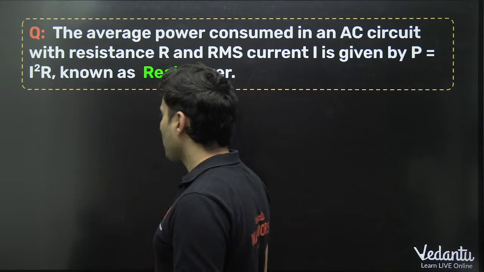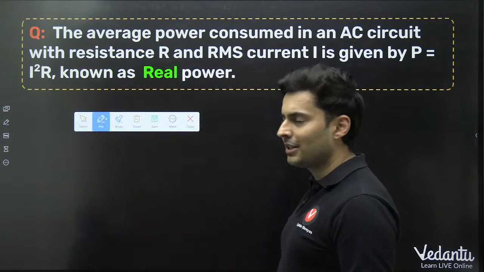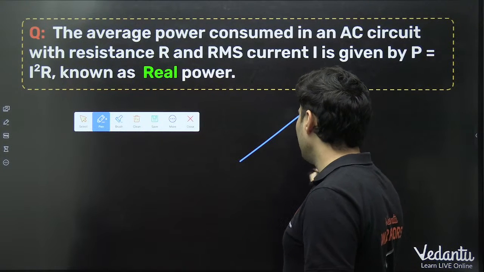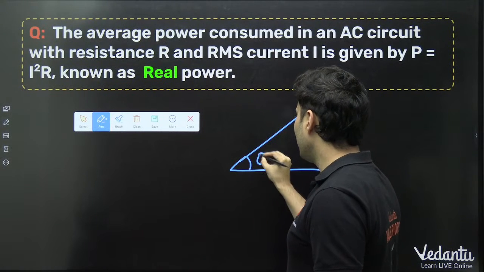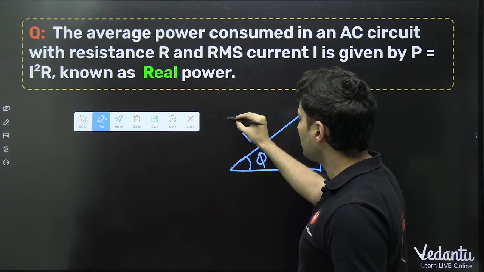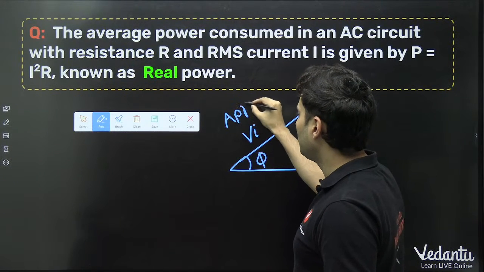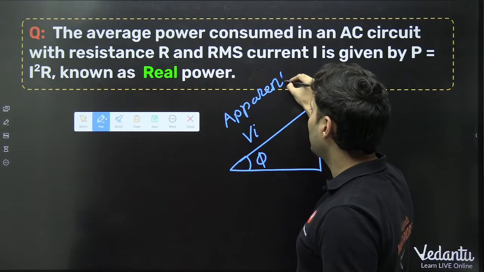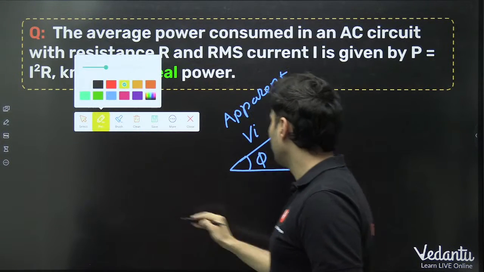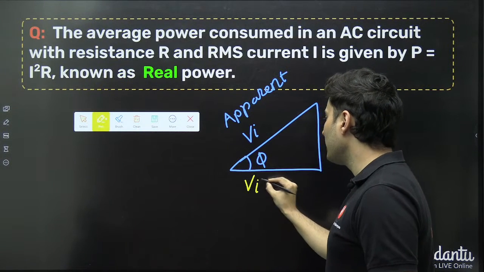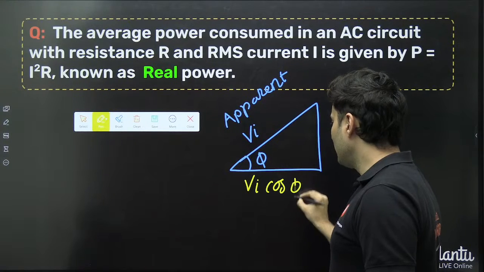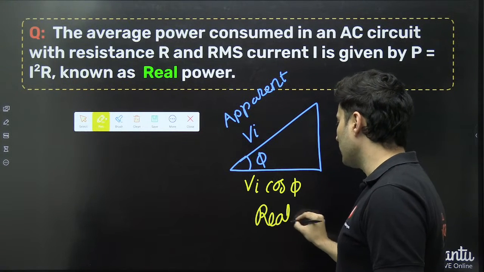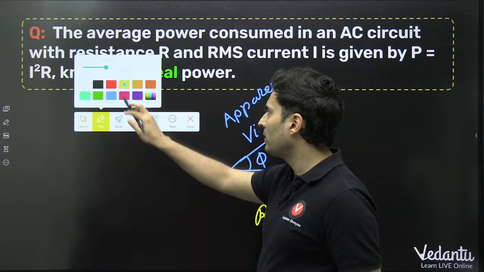If you remember, there are three kinds of power in an AC circuit, and that is given by a power triangle. If you remember, this is phi. This is VI, which is also called apparent power. And then you have the cosine component of it. So VI cos phi is the actual power which is lost.